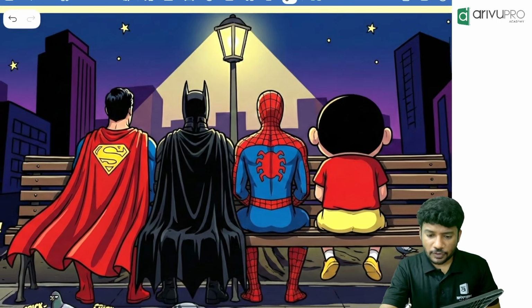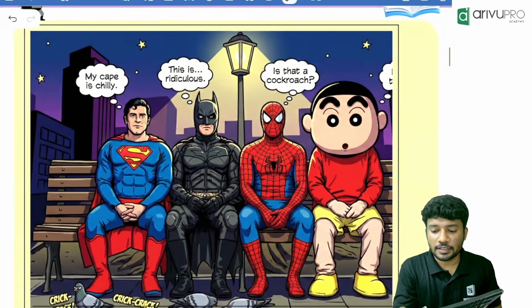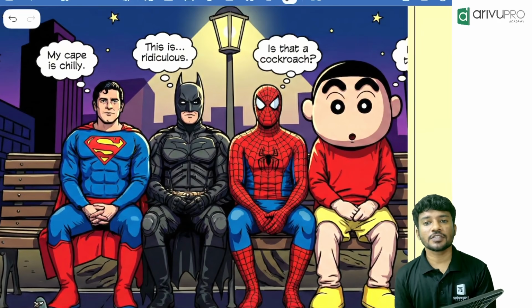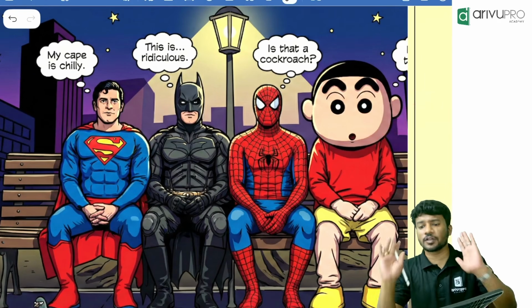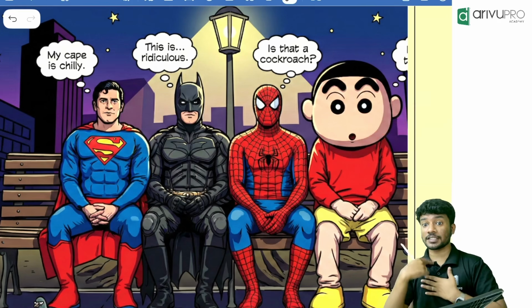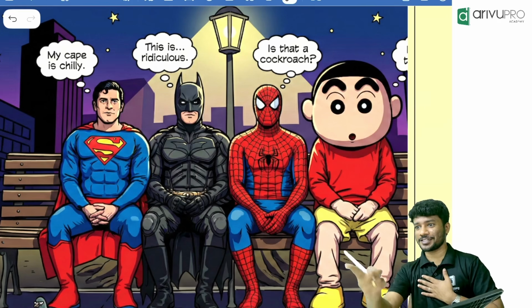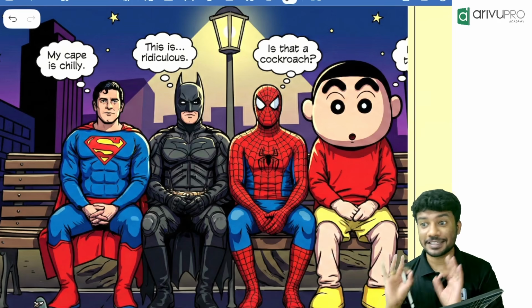Now, what if the same set of people are looking towards this side? Which direction is this? South direction. They are looking towards the south, because they are facing us. For you guys, I am looking in which direction? South direction. For me, you guys are looking in which direction? South direction. Similar to that.